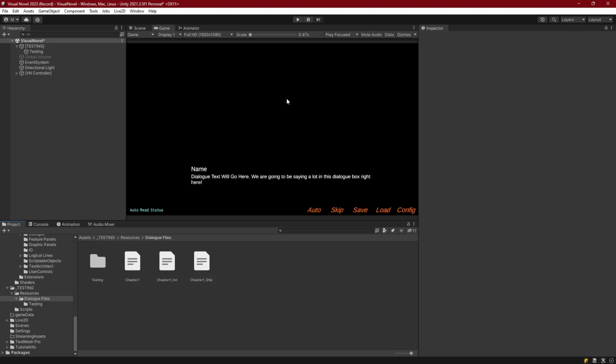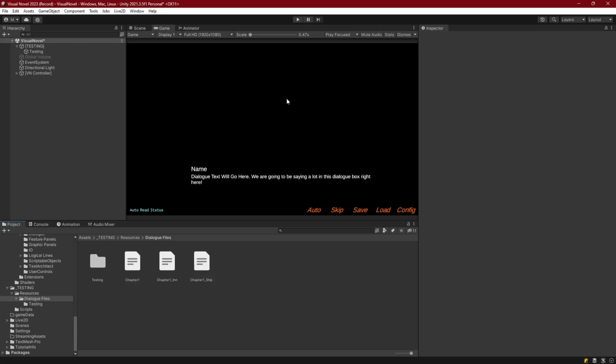But there are a couple things that we need to take care of. So first of all, the way that we had set up our characters, we're going to do something real quick that will be much more friendly to our history system when it comes to reloading character expressions, particularly for sprite characters.